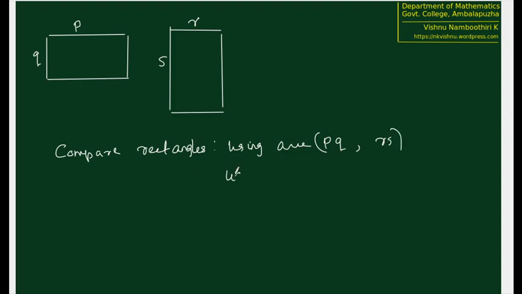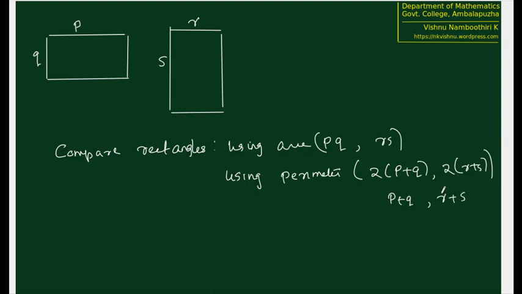Or using perimeter we can compare. What is perimeter? 2 times P plus Q, 2 times R plus S. So comparing 2 times P plus Q with 2 times R plus S is nothing but comparing P plus Q with R plus S.